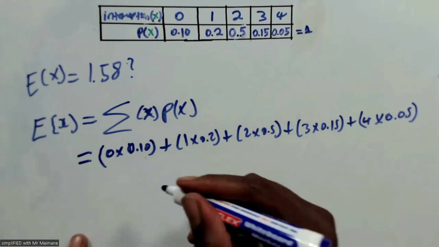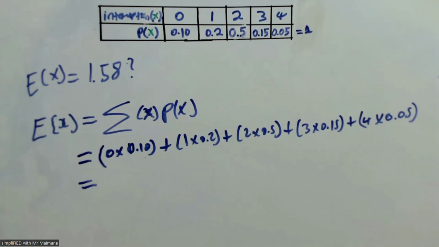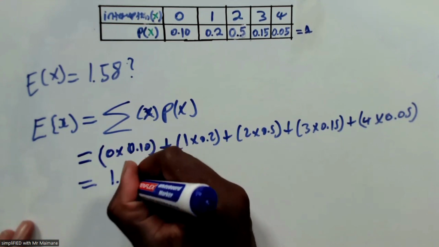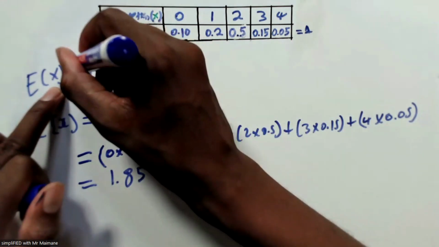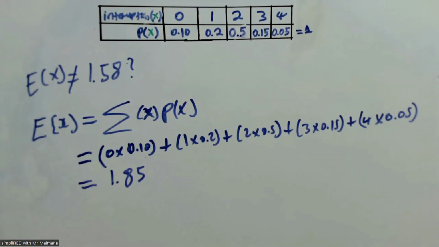So that's what I have. And then when I simplify that, if it matches that value, then I know the first one is correct or incorrect. Let's quickly get what value we get if we punch this in a calculator. When I simplify this, I get 1.85, meaning this is incorrect. This is the actual expected value, 1.85.